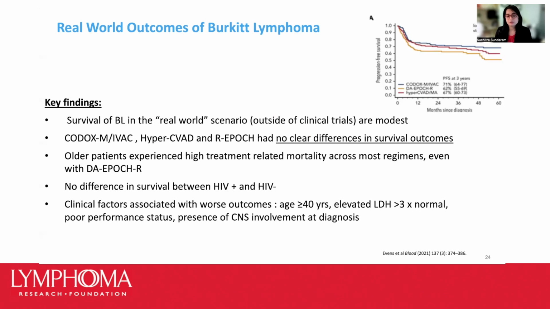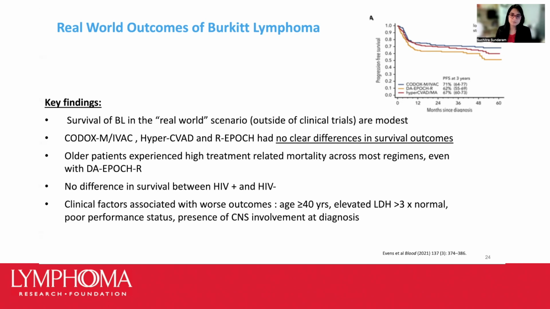So this is often seen and is the case with very aggressive cancers like Burkitt lymphoma, as these patients are either too sick to be enrolled on clinical trials, or they may need immediate start of therapy as soon as they are diagnosed, and they cannot really wait through the screening procedures and the investigations needed to enroll onto a clinical trial.